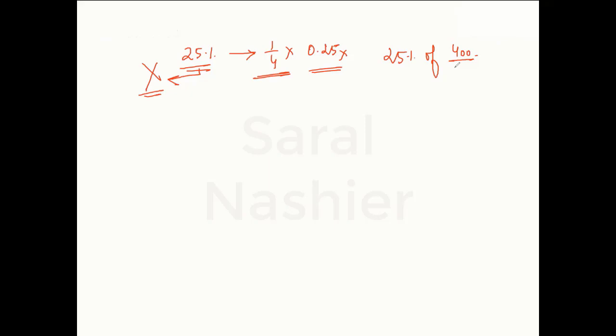This is what percentage is. Unless you write it as a percentage of something, it has got no meaning. Though you can say 25% of 400 is same as 1 by 4 of 400. That's correct. So in place of 25% I have replaced 1 by 4, but it is not necessary that you can say 25% is equal to 1 by 4. It is just that you can replace 25% by 1 by 4 when you are calculating 25% of something.